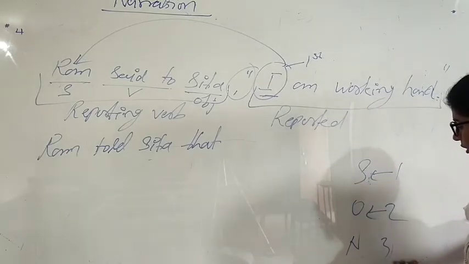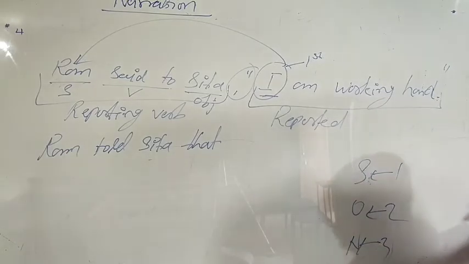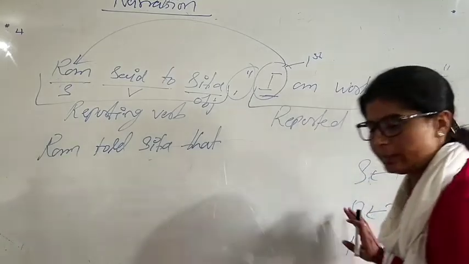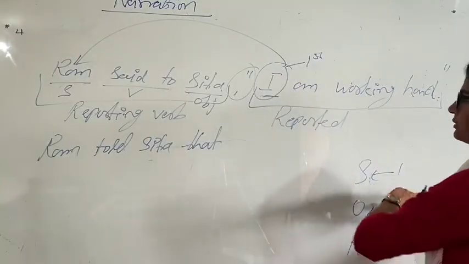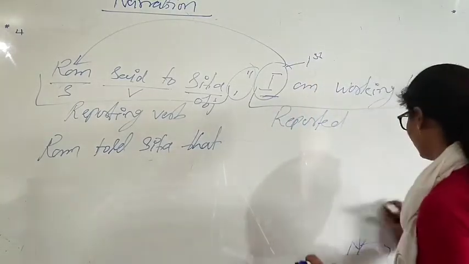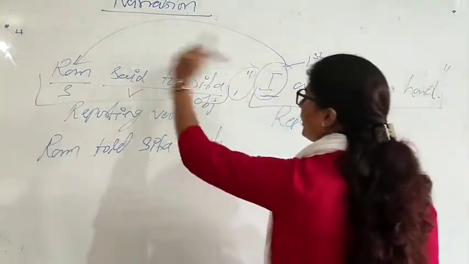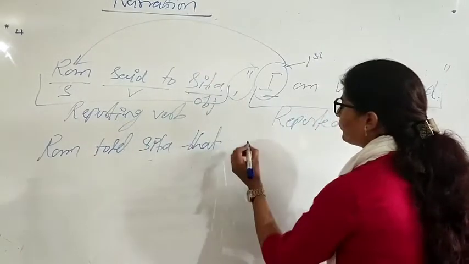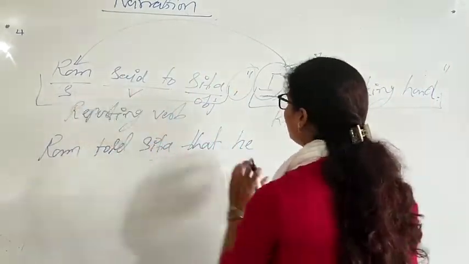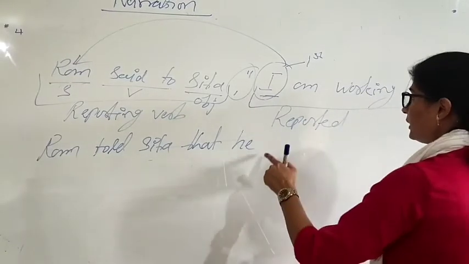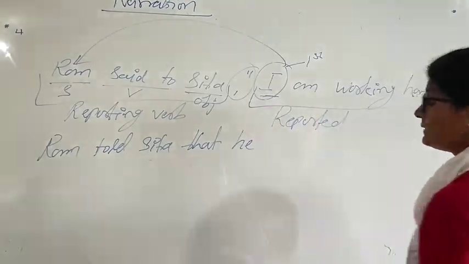Second person changes with the object. And third person has no change. So see this one. The first person pronoun is going to change with the subject. So I is going to change with Ram. So here comes he. Then change the tenses.